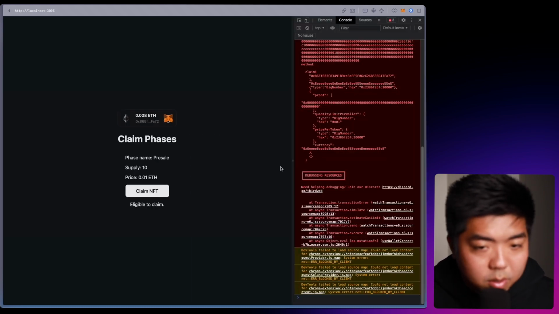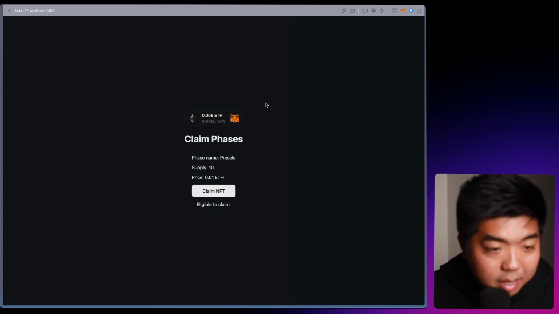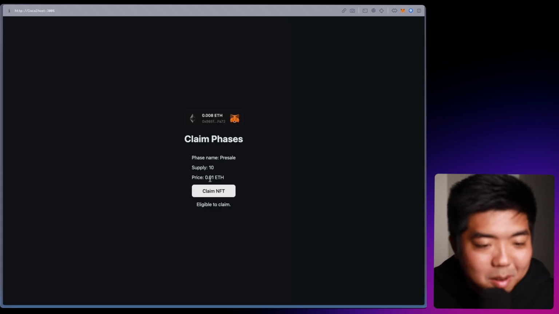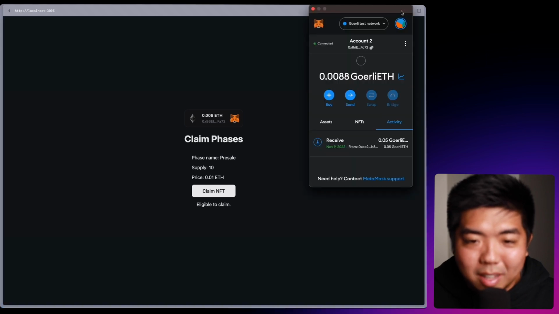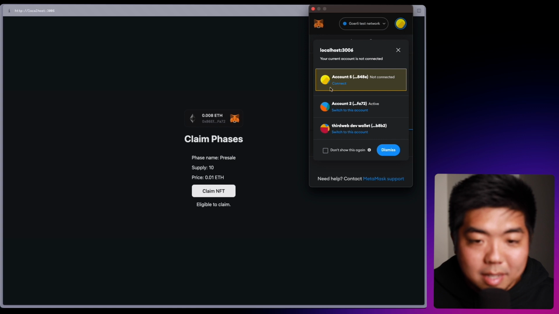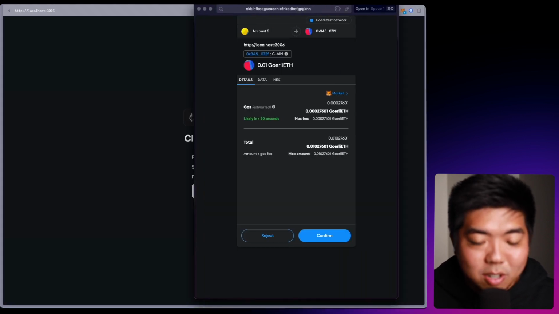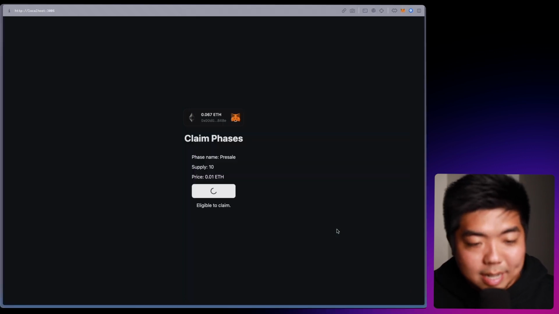Oh, and why didn't it go through? We have insufficient funds. Yes, because this does cost 0.01 ETH. Let's see if I have a wallet that has some funds in it that we can actually get this with. This one has some. All right, so let's claim an NFT here. We'll get a transaction that comes up. You can see here, we do have to pay the 0.01 ETH this time. So we'll confirm that transaction.